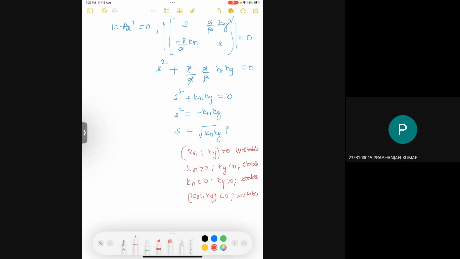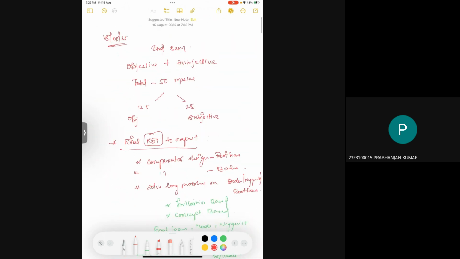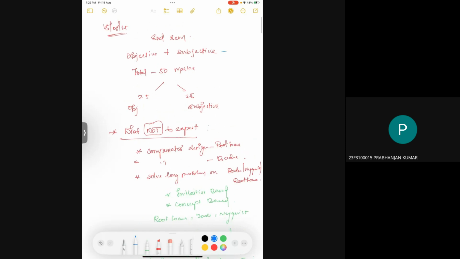Is the end semester exam pen and paper? It's both computer based and pen and paper, so it is objective and subjective. Subjective will be pen and paper, and objective will be computer based.